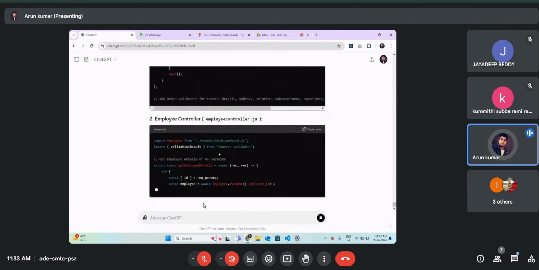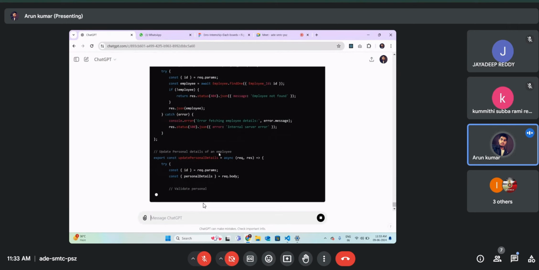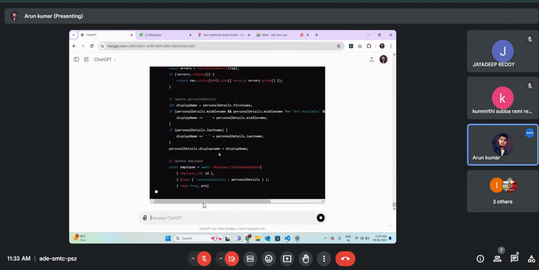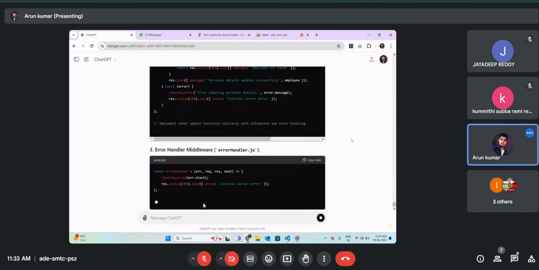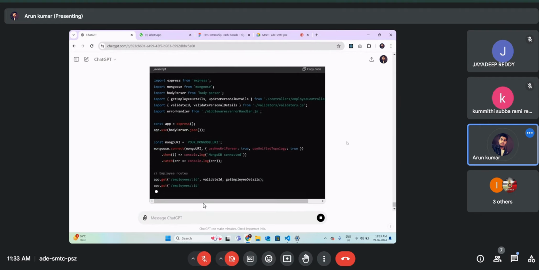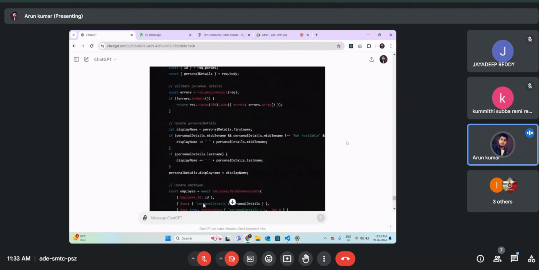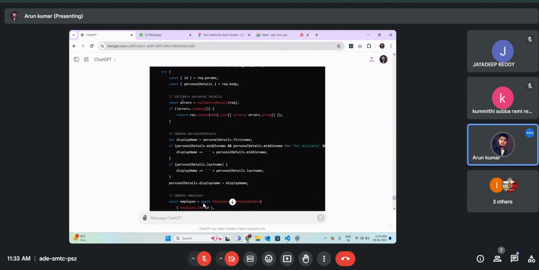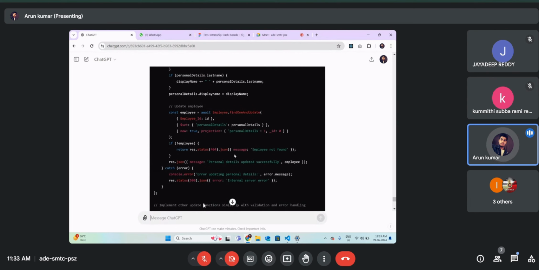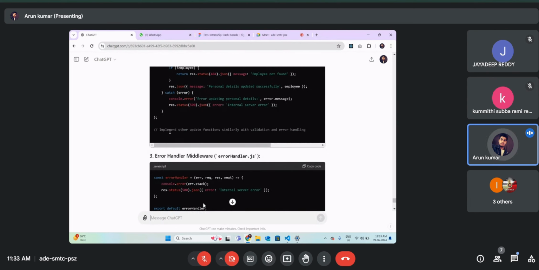So it will provide you the full code. And if ChatGPT skips something, here you can see, implement the other update function similarly with this.